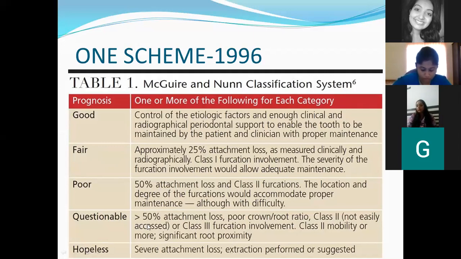Questionable prognosis means there is more than 50% of attachment loss and class 2, class 3 furcation involvement, class 2 mobility is present. All these parameters you have to learn. So this prognosis is based upon the attachment loss, the furcation involvement, the mobility of the teeth. All these parameters have to be assessed. Then only you will determine whether this particular tooth has to be saved or it has to be extracted. Got it? And in hopeless, there will be severe attachment loss and definitely you'll have to advise for extraction.